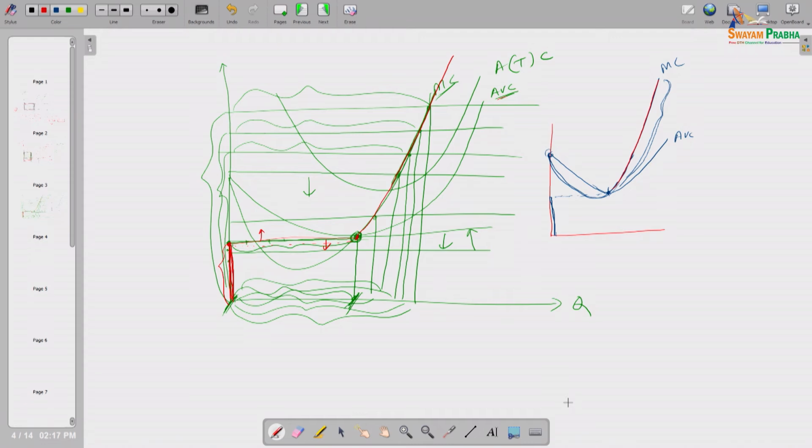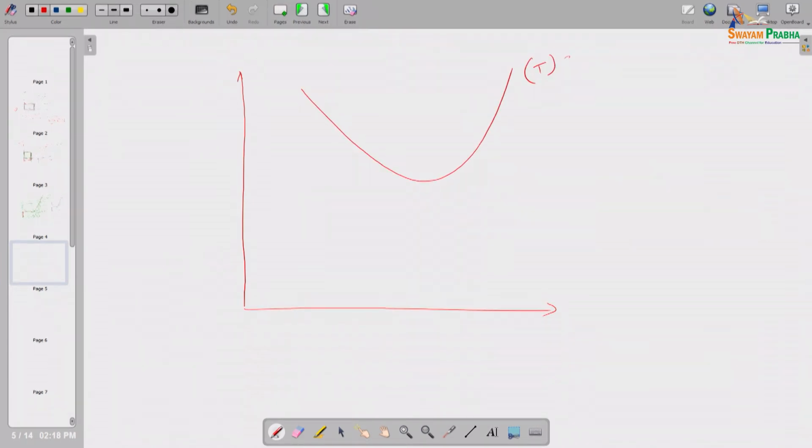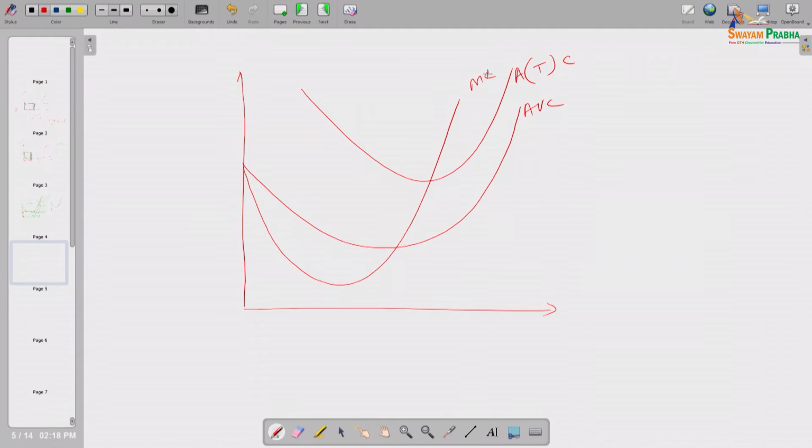Now, let us introduce two important concepts here. We do not know where the price line will be. Suppose this is the AVC curve and this is the MC curve. Suppose the price line is just tangent to the lowest point of the ATC curve. At that time, what will be his profit? His profit will be exactly 0, because this will be the optimum quantity of output he should produce, and per unit of output this is the price.